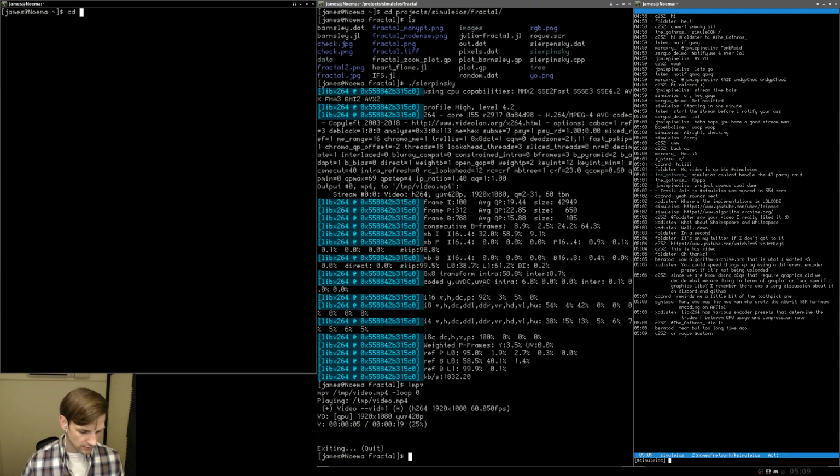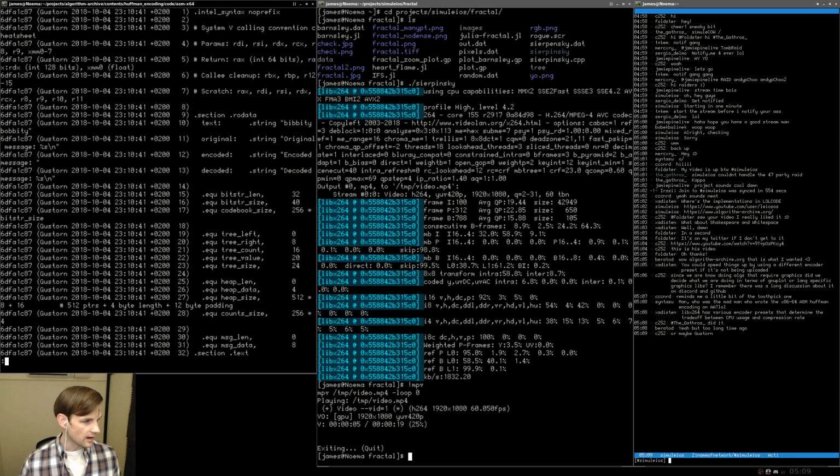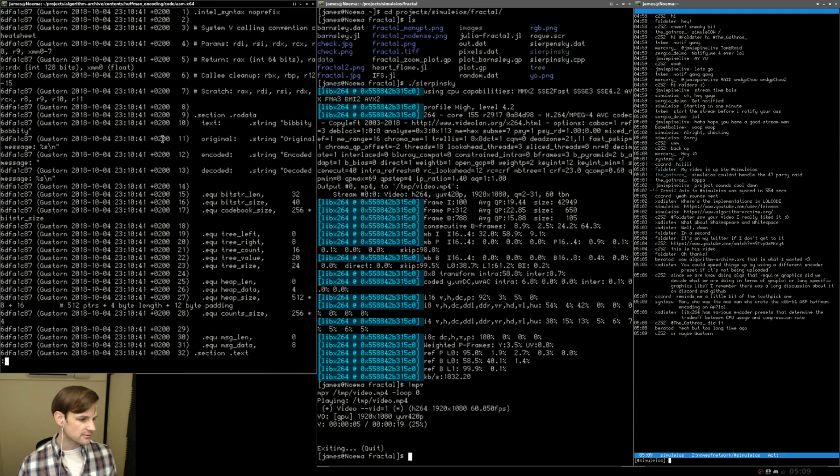So let's cd into projects, algorithm archive, contents, and what am I looking for here? Cd into Huffman code, and we're going to look for x86-64 ASM. Okay, L is here, and let's just do git blame Huffman.s. It looks like most of this code is written by Gustorn. So that one was written by Gustorn.